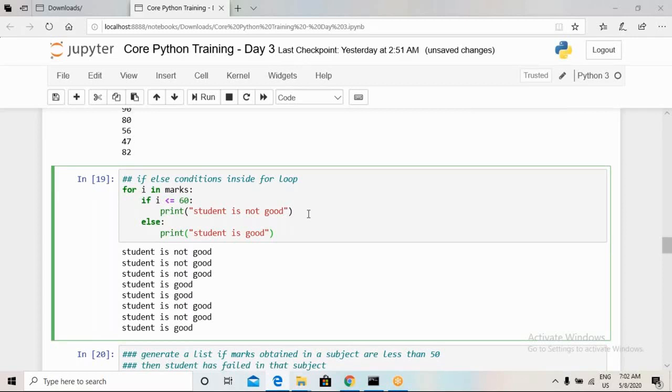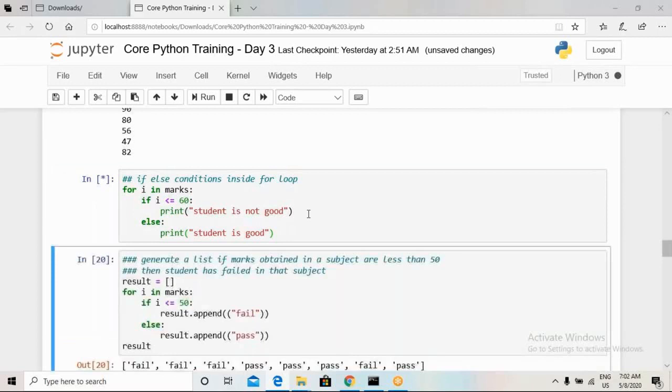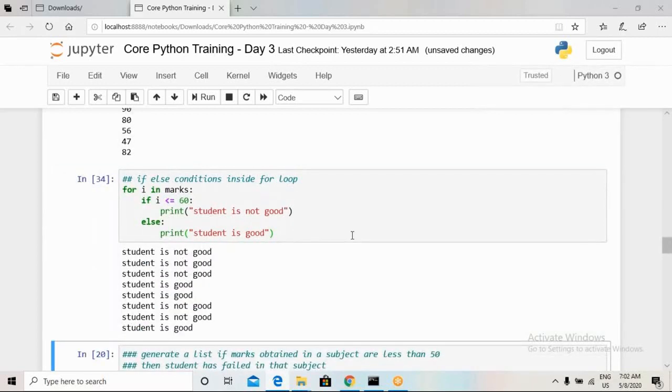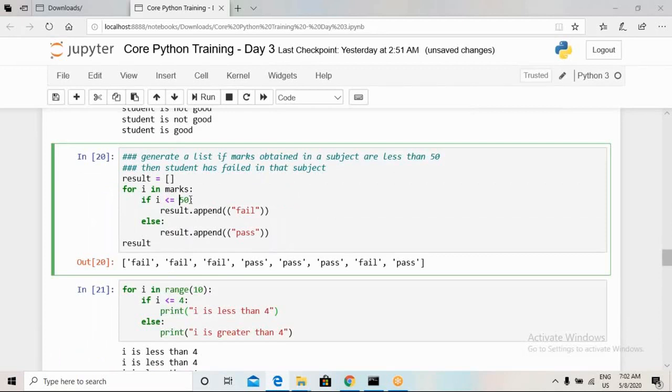Again, we can define different criteria to know what the passing marks of a particular student are. Like previously I told you my passing marks would be 35 or 50, so we can define it. And I have used this if statement inside this for loop. Here we can see the student has failed in the third, then he has passed fourth, fifth, sixth, seventh, and all the remaining subjects.